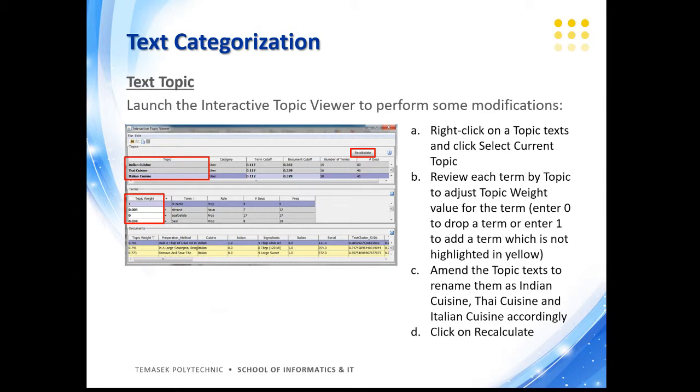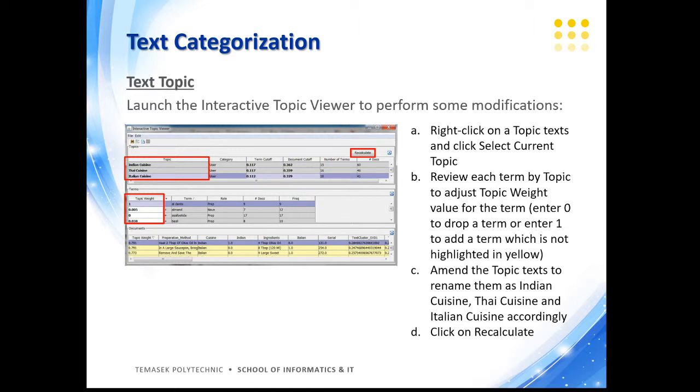Next, we launched the interactive topic viewer to perform a few modifications to improve upon the text topic modeling exercise. We do this by first right-clicking on a certain topic text and selecting current topic, and we will be able to view the terms associated with this topic at the bottom, and also adjust the topic weight to either include a certain term by entering 1 or drop a certain term by entering 0.